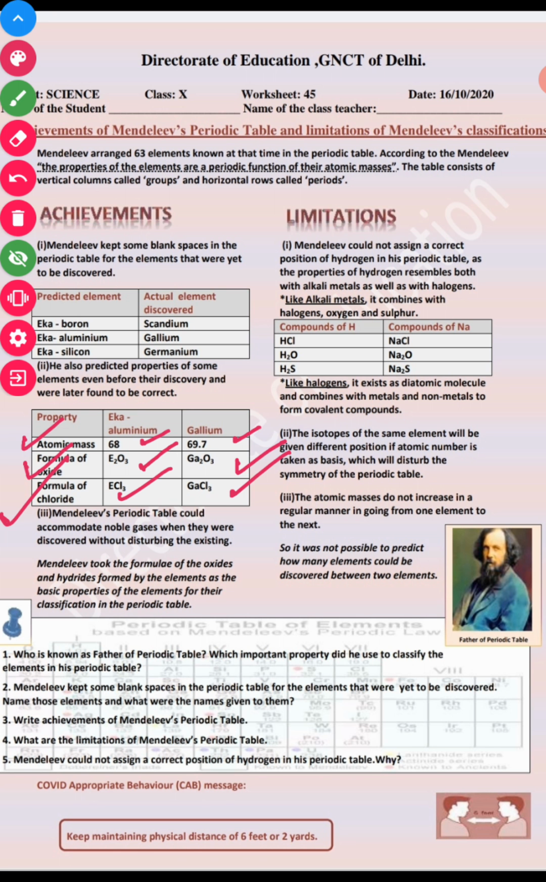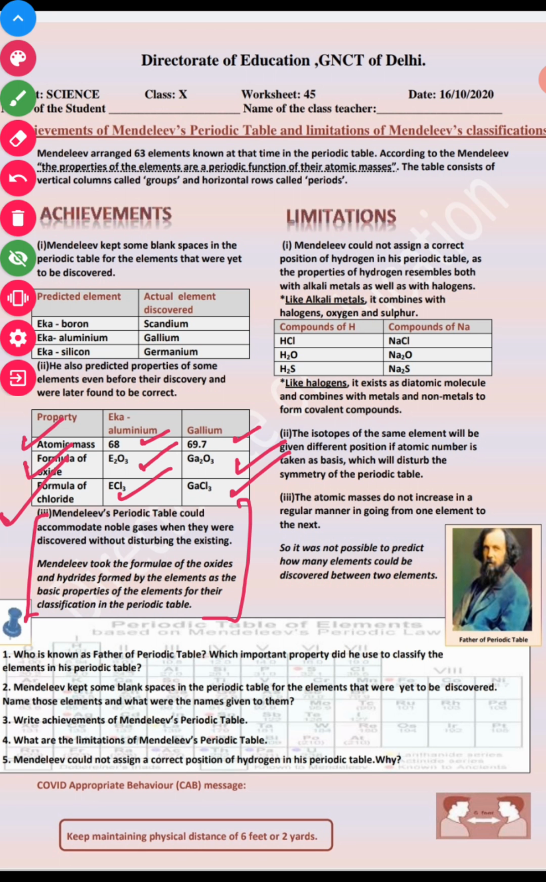Third, the Mendeleev periodic table could accommodate the noble gases when they were discovered without disturbing the existing ones. Again, very important and a big achievement from him. At that time noble gases were not discovered, so when the noble gases were discovered, they accommodated their spaces without disturbing the existing ones.